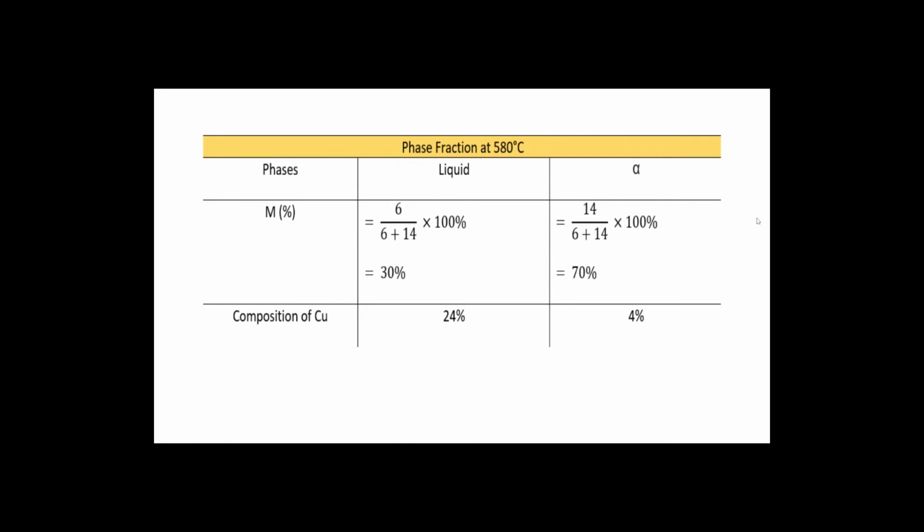And at A point is the solidus line, sorry. So the mass fraction for liquid is 30%, and the mass fraction for the alpha solids is given by the formula B over A plus B times 100%, which gives 70%. The composition of the liquid is 24% copper and the rest, 76%, is aluminium, while the alpha solid composition is 4% copper and the rest is aluminium.